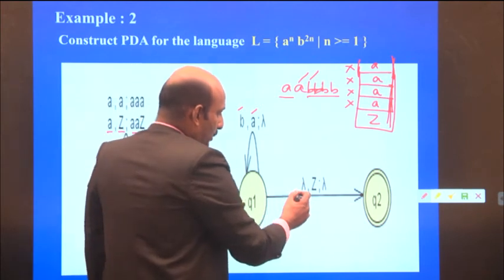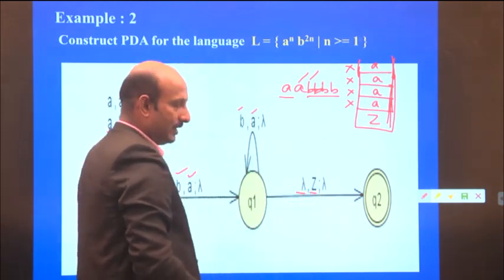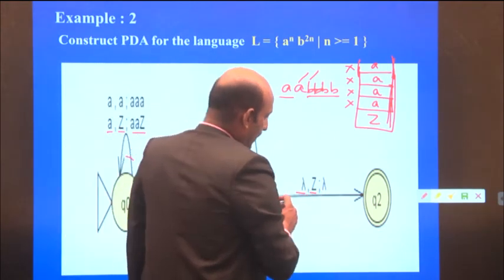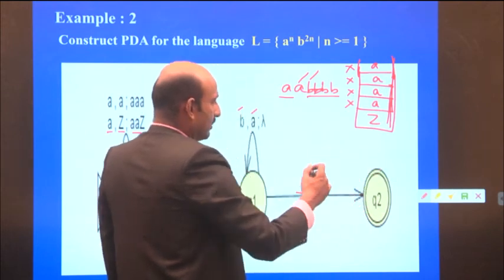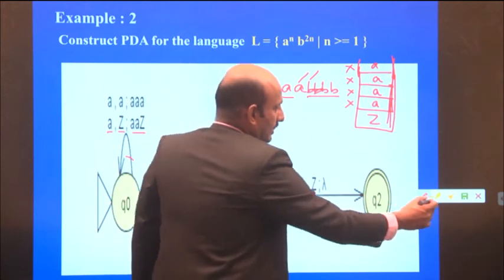If the input is also empty and the stack pointer is at Z, with no more inputs, then we go to Q2, the final or accepting state.